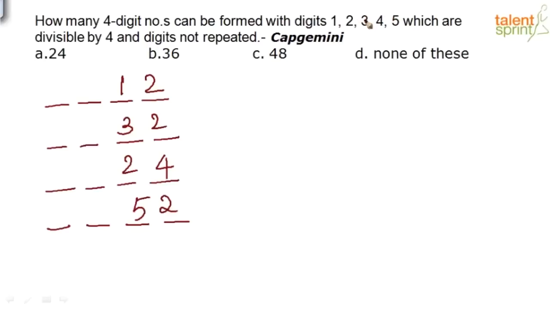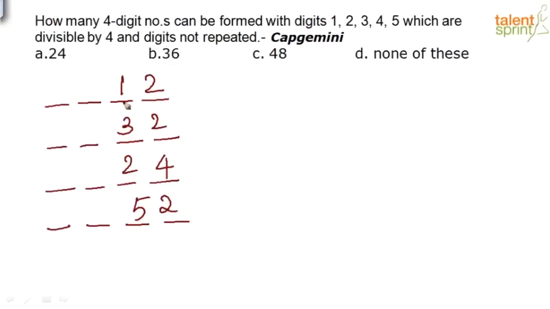No other possibilities, right? Only these 4 possibilities. So only in the cases where the last 2 digits are 12, 24 or 52, the 4-digit number that we are going to form with these numbers is going to be divisible by 4, right?